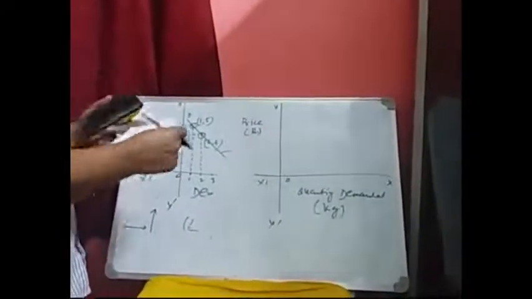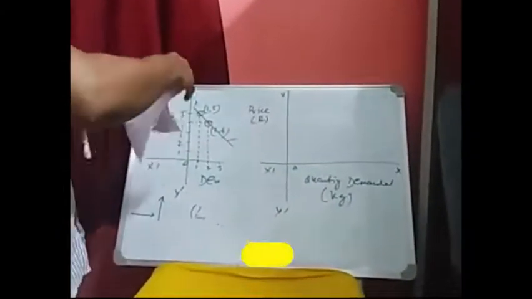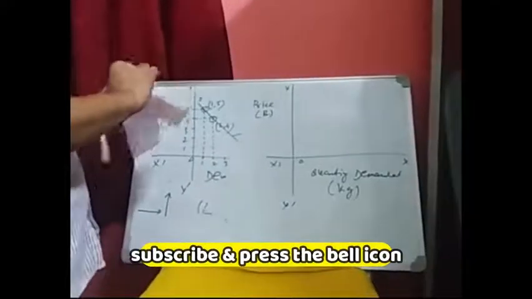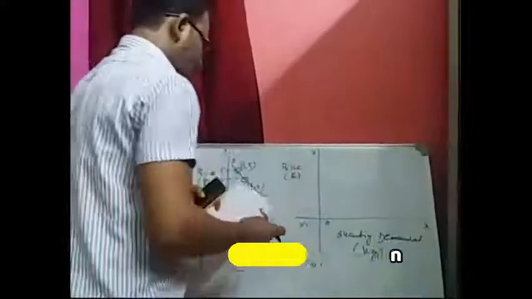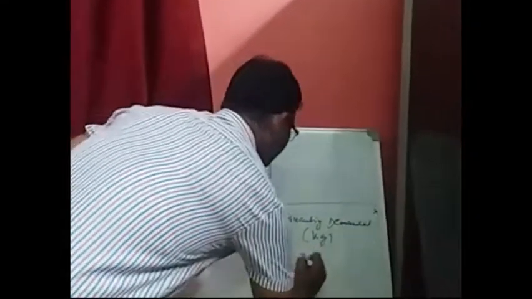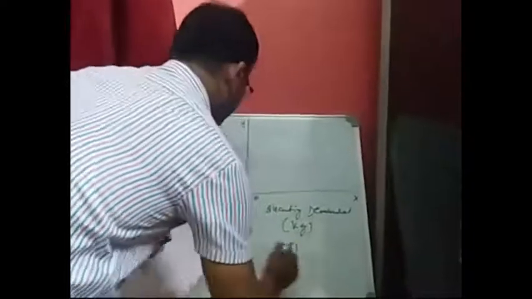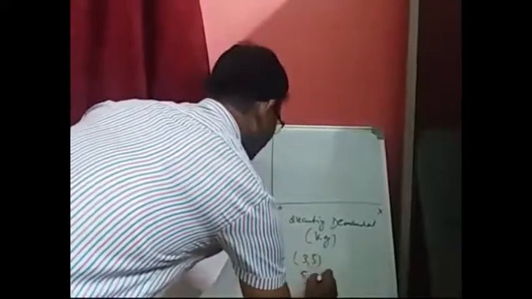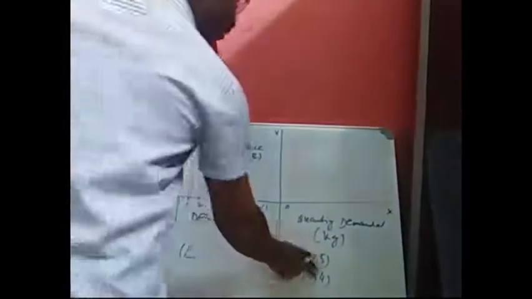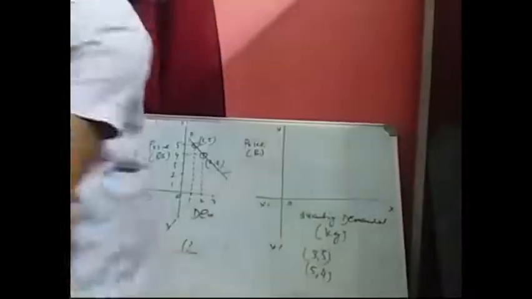According to the market demand schedule, when the price was rupees 5 per kg, the quantity demanded was 3. So the coordinate point is 3, 5, and the next coordinate point is 5, 4.